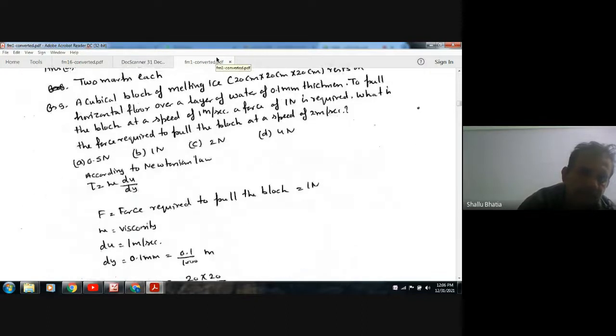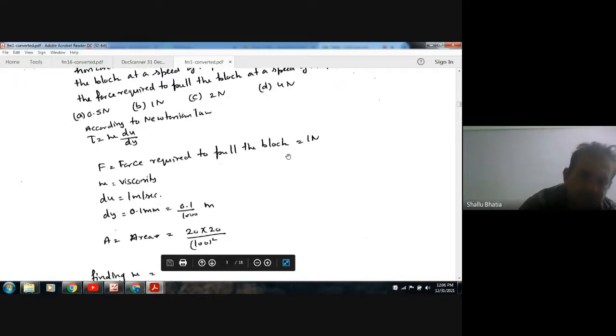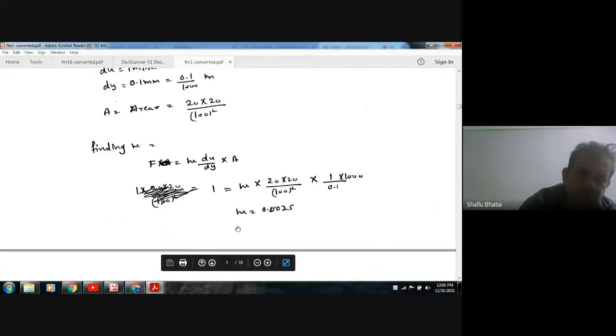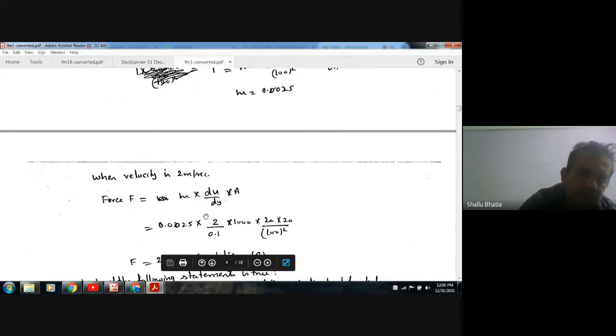Finding mu from du by dy, with force 1 Newton and tau times area. So force is mu du by dy into A, where mu is 0.025, putting in the value of mu, with u as 2 by 0.1.